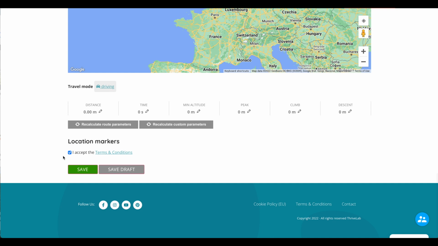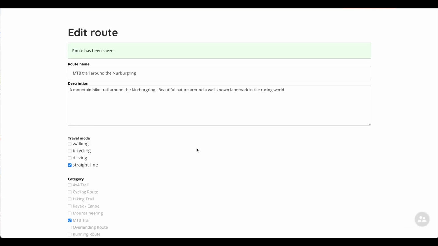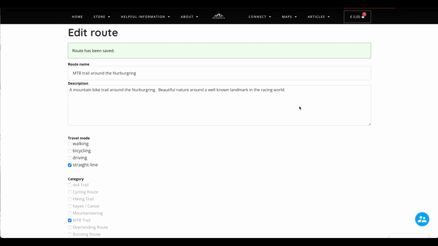To finish, please check off the terms and condition box and save. EUxplore staff will review and edit the route page if necessary before it goes live.